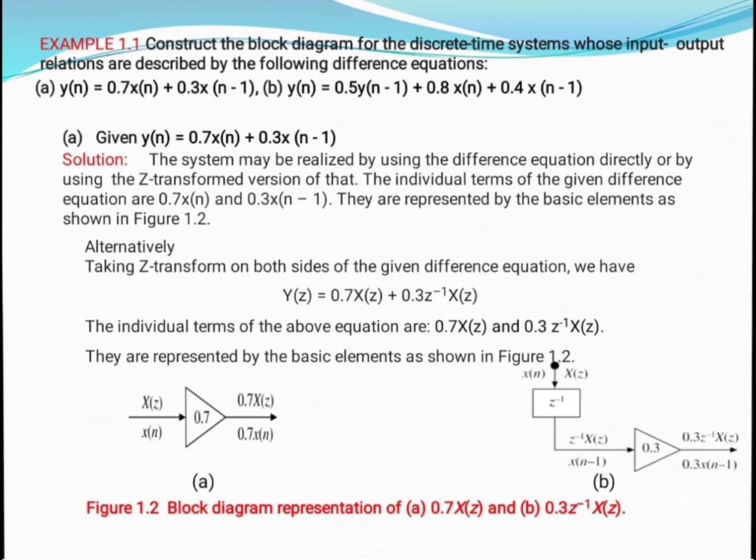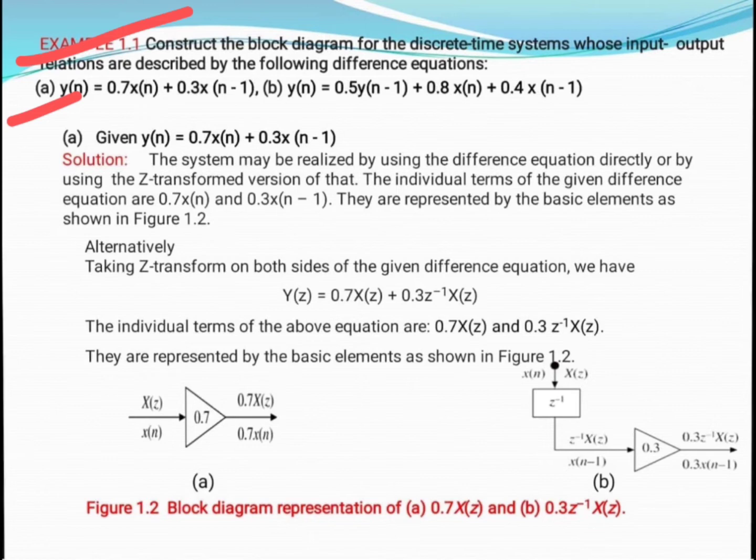Now we will discuss an example for understanding how to use the basic building blocks in realizing any discrete time system. Here we have the question: construct the block diagram for the discrete time system whose input output relation is described by the following difference equation. The first one is y of n equals 0.7 x of n plus 0.3 x of n minus 1. This is our first difference equation.